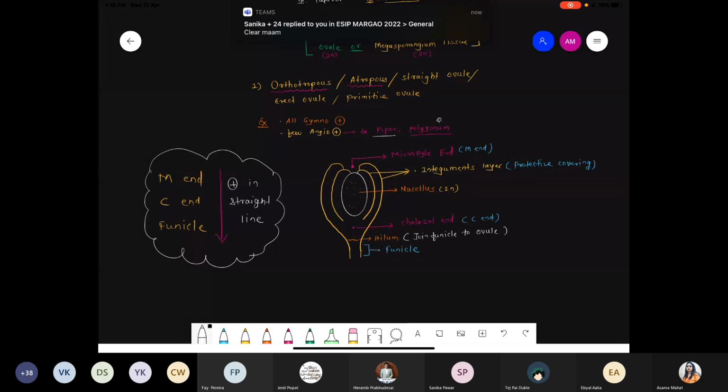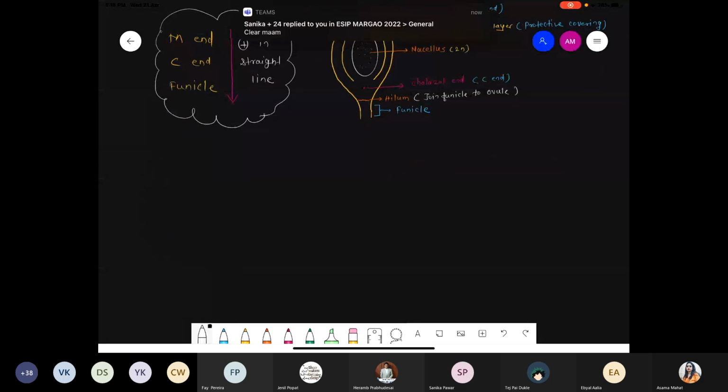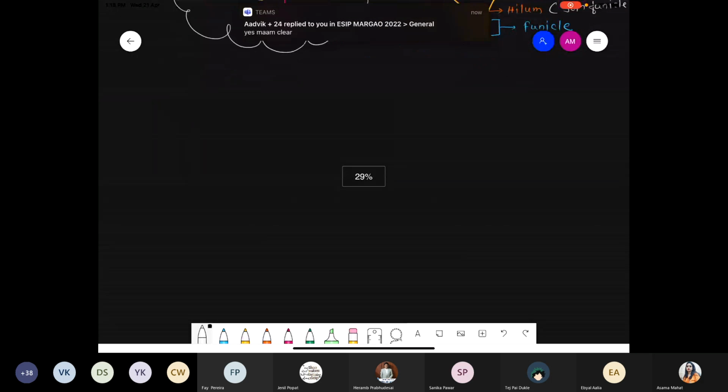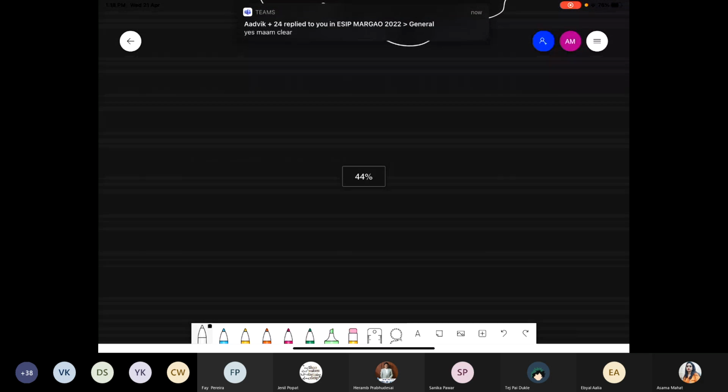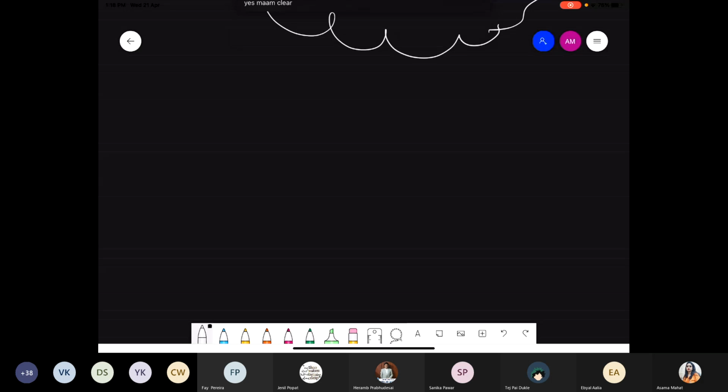Okay, Sanika. So these are the first point. Number second, we are talking about anatropous, which is the most common in angiosperm. The structure will be the same, but we just draw the bending pattern. We have to study only the bending pattern. So write down the number second.